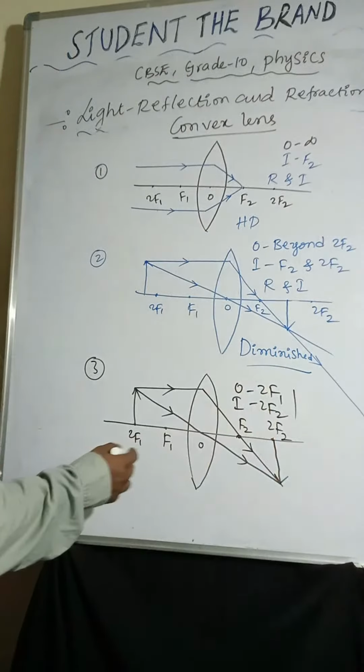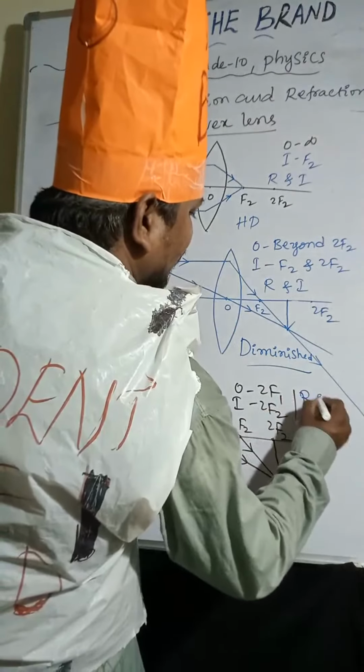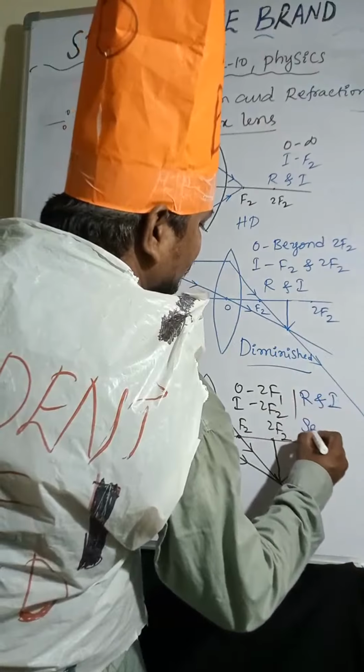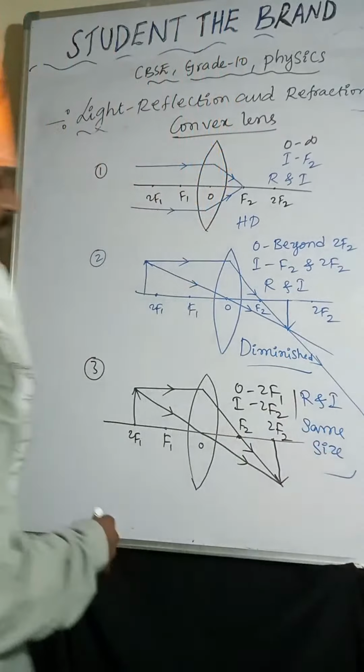Object is placed at 2F1. Image will form at 2F2. Nature of the image is real and inverted and same size. Okay.